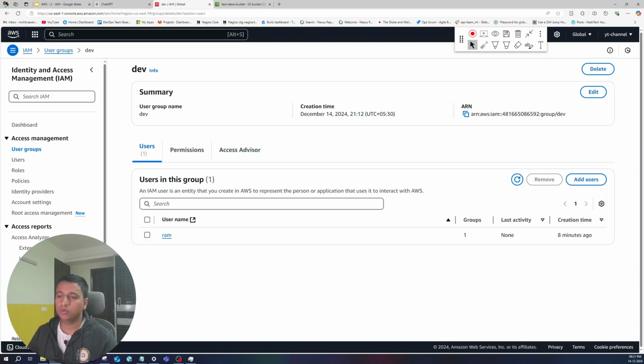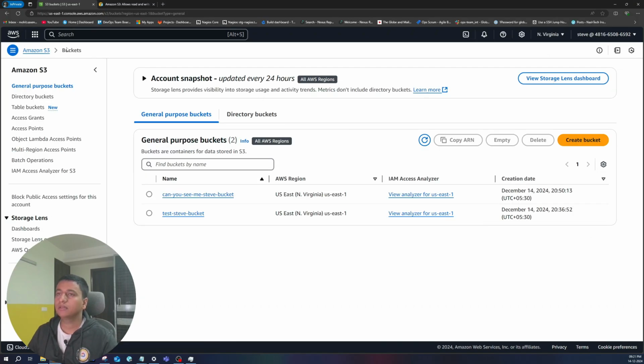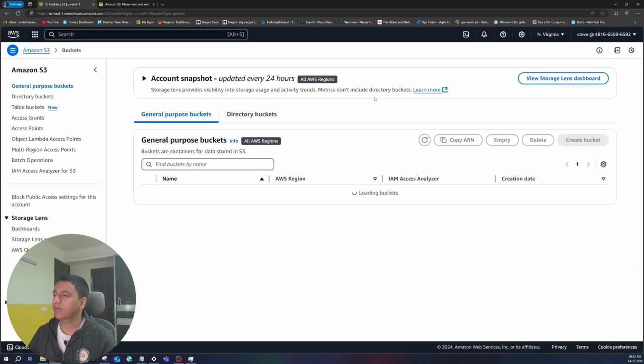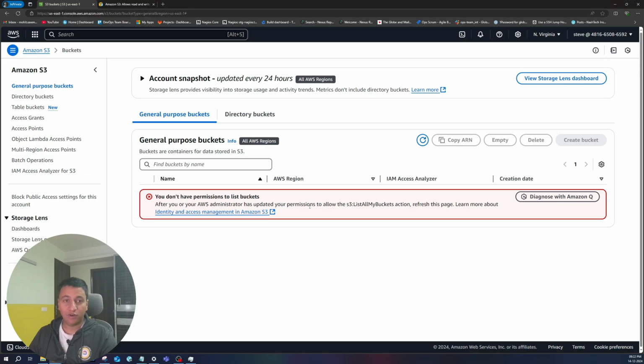So let's go back to Steve's account. As you can see now, Steve cannot see the buckets again, sadly, because we removed the permissions. So now Steve will assume this role, and he will be able to see the buckets.